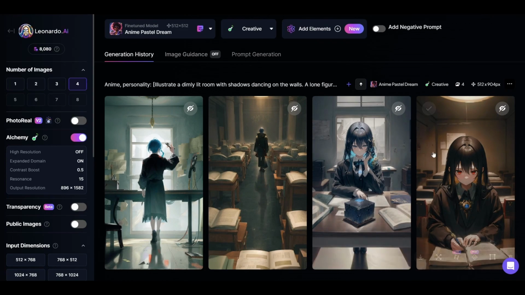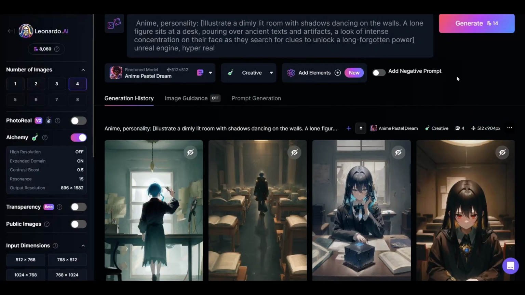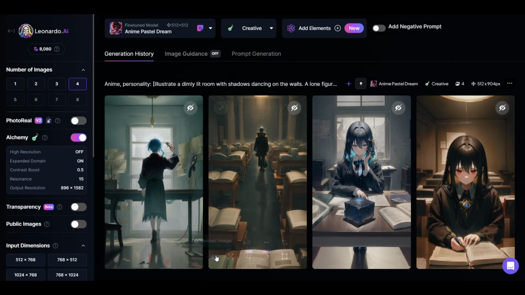As you can see, the images are really professional, but if you don't like them, you can regenerate them until you achieve the desired results. To download the images, click on download image like this.